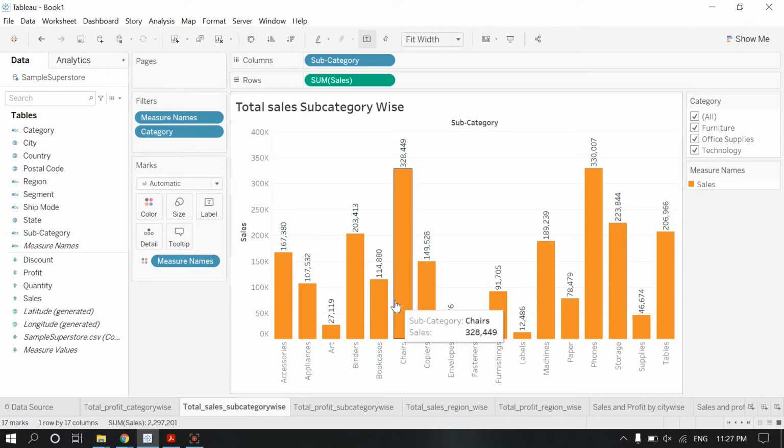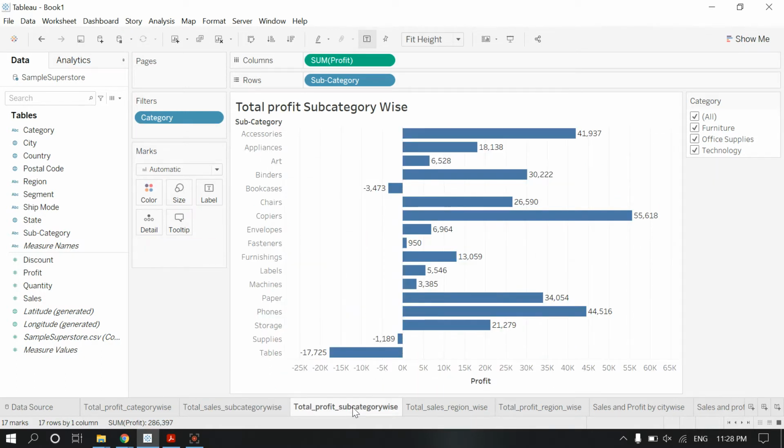Sales are good, but we are selling a smaller amount of fasteners, envelopes and art. So we need to work on it. Let's see the profit. This is the sales only. We don't have profit data here, so now we will see the profit.